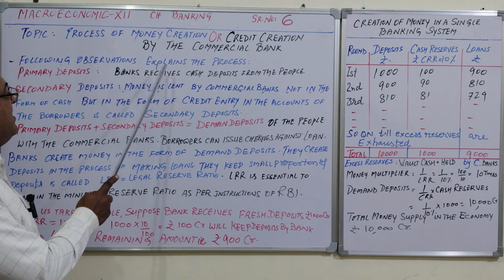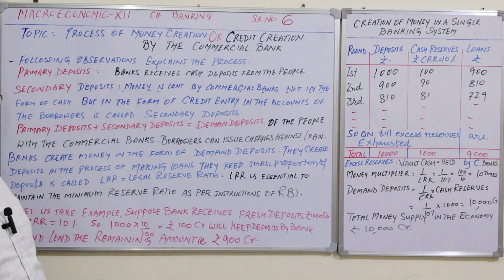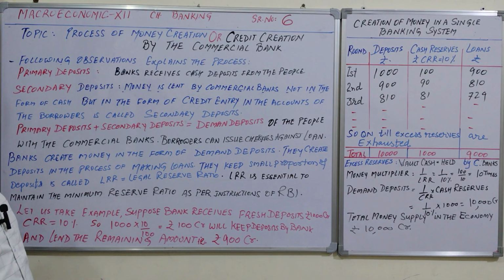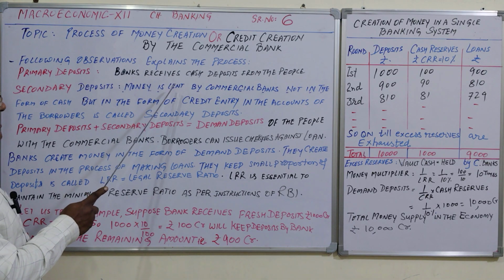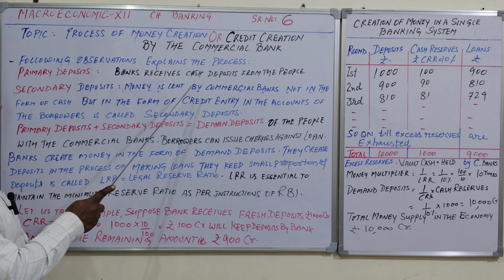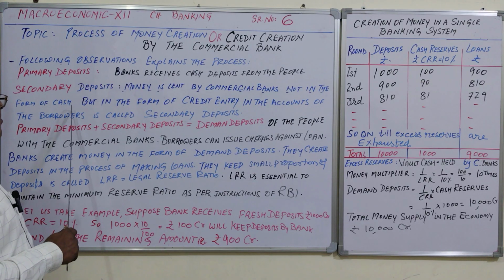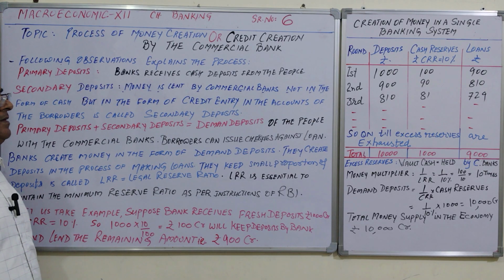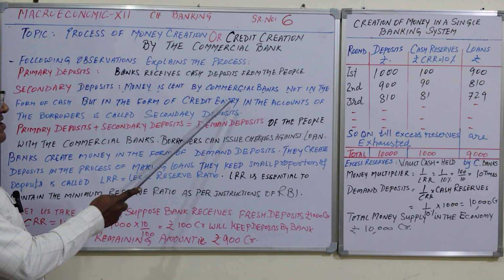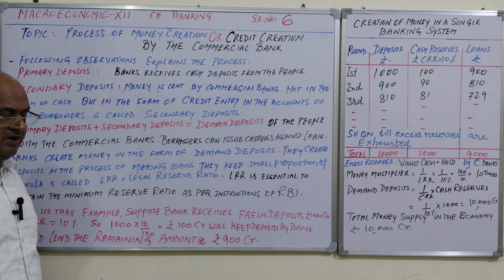The bank receives cash deposits from the people. When people deposit money in the bank, it is called a primary deposit. Then secondary deposit: money is lent in the form of a loan by commercial banks, not in the form of cash, but in the form of a credit entry. Very important: a credit entry in the accounts of the borrowers is called a secondary deposit.